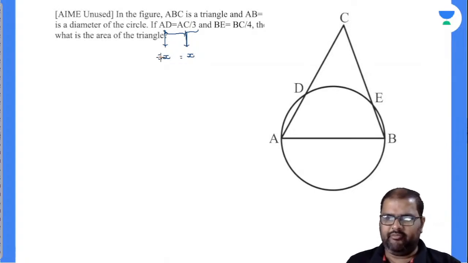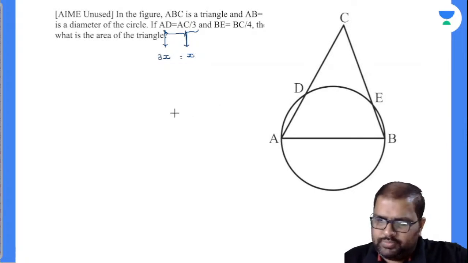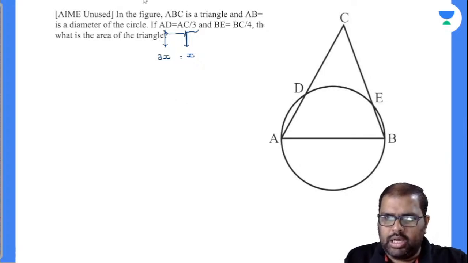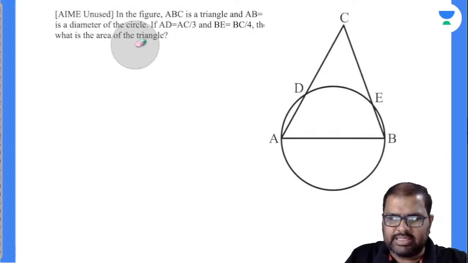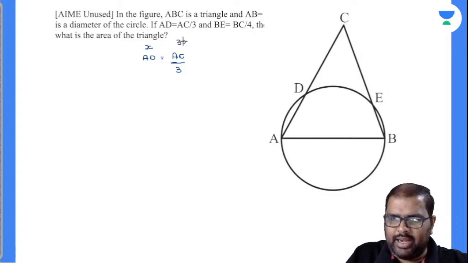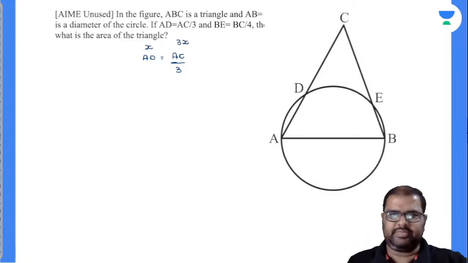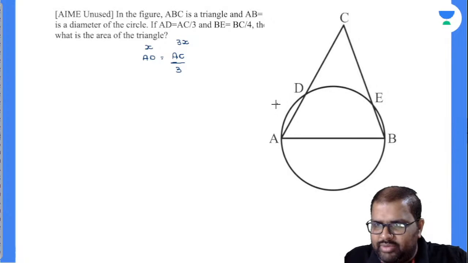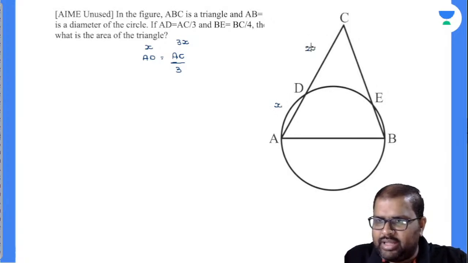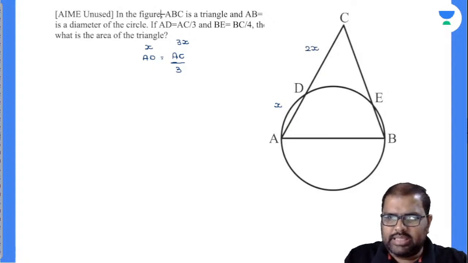So finally, what can I do? No, I have changed it. One second. AD is equal to AC by 3. So if I take AD as X, then AC will be 3X. Am I right or wrong? Just for the sake of convenience. Now, my AD value will be X. How much will be my DC value? Will it be the remaining 2X?